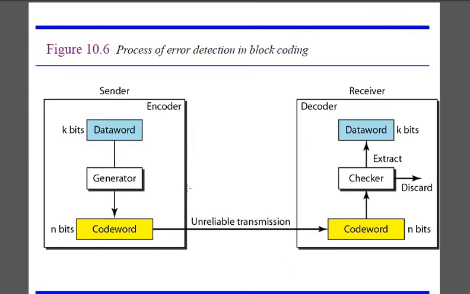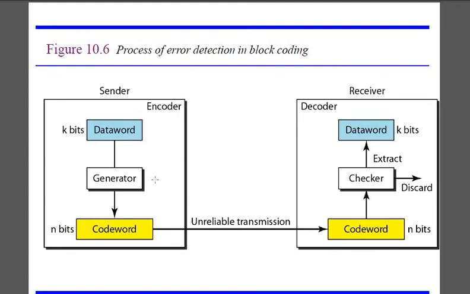Okay. So before we move on to the next topic, I just want to show how exactly the process of error detection will be done in this block coding. So this is the sender and this is the receiver. In digital communication, after giving the message signal, it will be sampling, quantizing, then encoding. So up to here your data has been encoded and you got a data word of k bits. Now that will be given to the generator, and from that you will be getting a code word, and that code word will be given to the receiver side where you will be having checker bits.